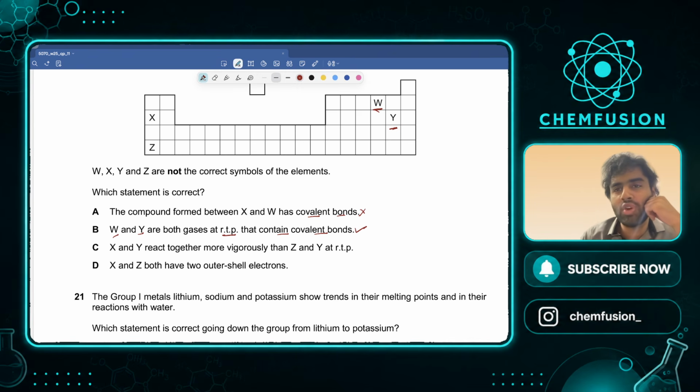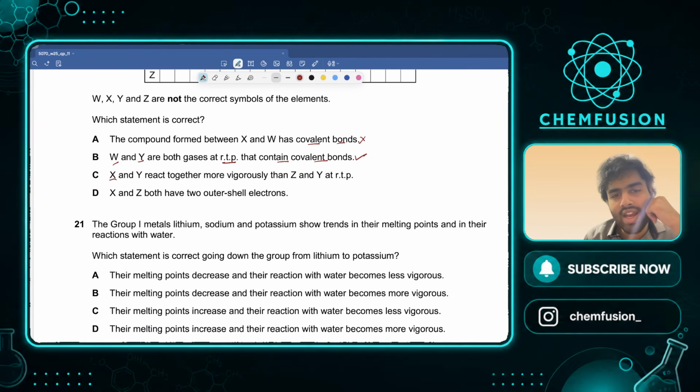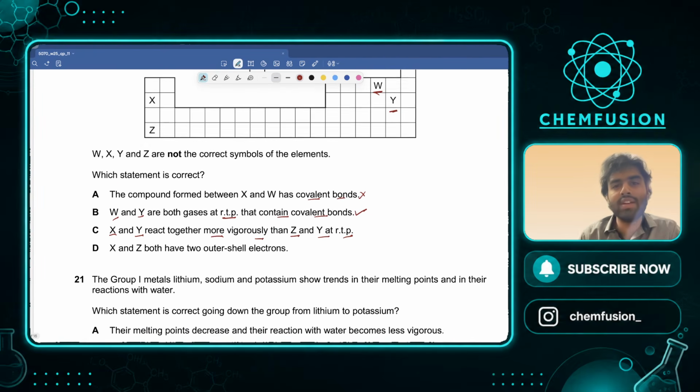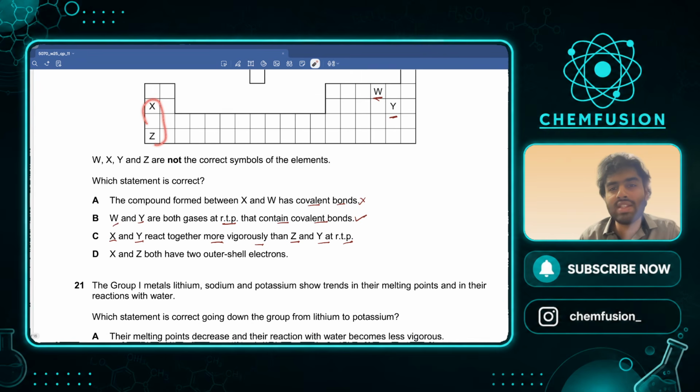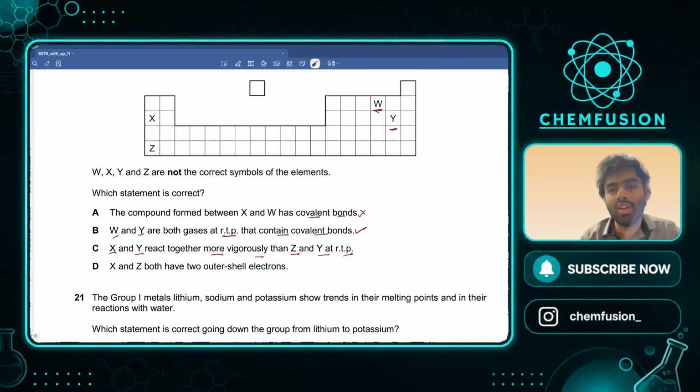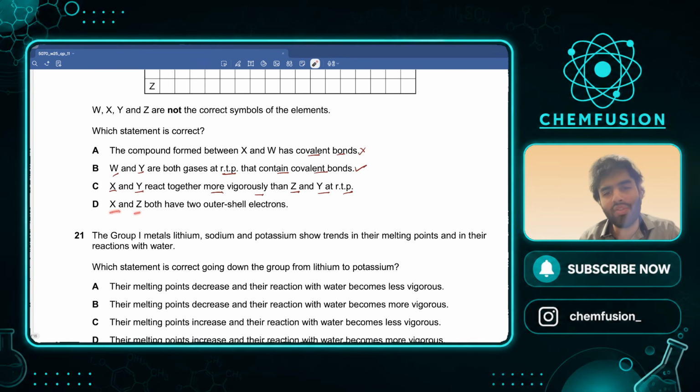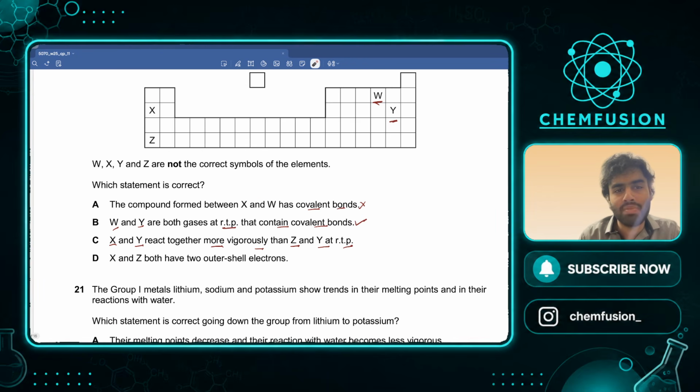After this, we'll have a short little break. X and Y react together more vigorously than Z and Y at RTP. X and Y, no, not really. There is nothing there to suggest it. X and Z both have 2 outer shell electrons. No, X must have 8 outer shell electrons, Z must have 8 outer shell electrons. They cannot have 2 outer shell electrons. If they're stable, they must have 8.